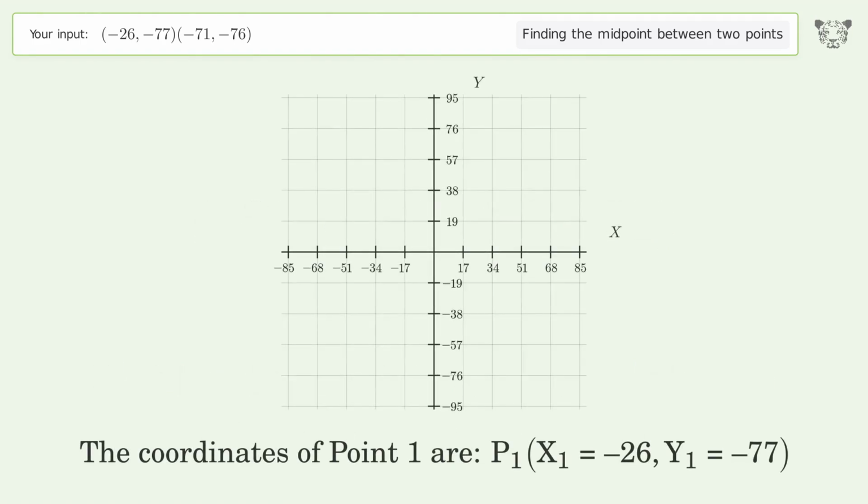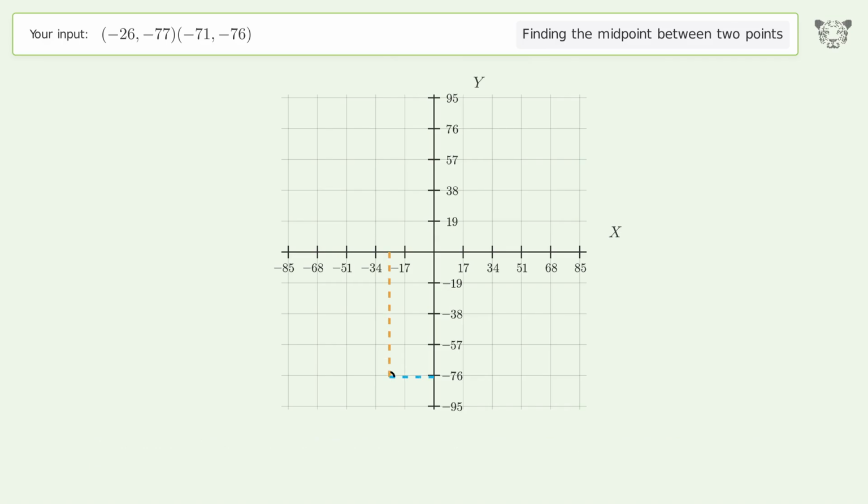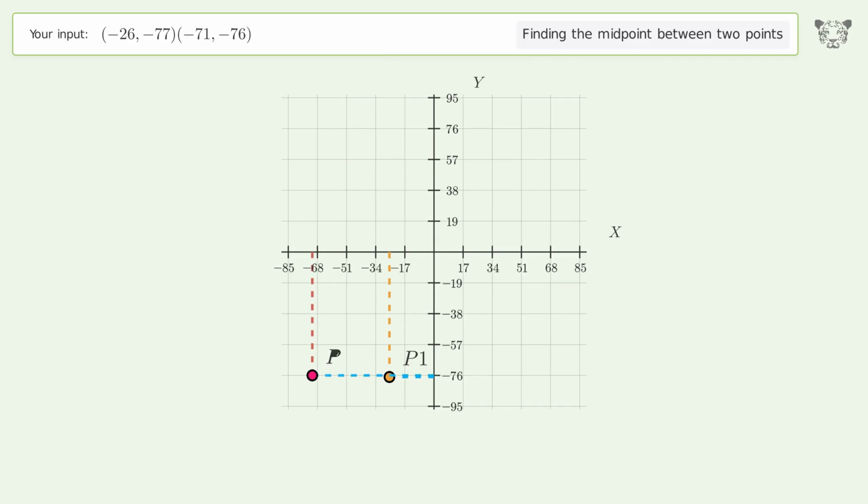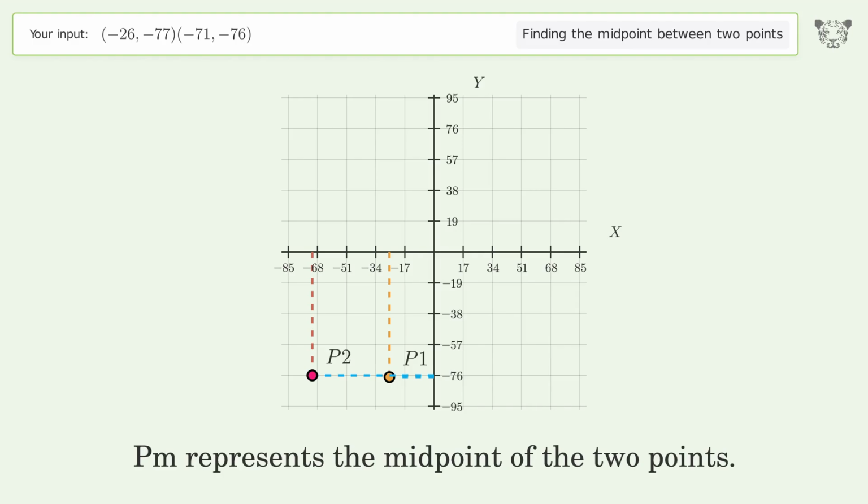The coordinates of point 1 are, x1 equals -26, y1 equals -77. The coordinates of point 2 are, x2 equals -71, y2 equals -76. PM represents the midpoint of the 2 points.